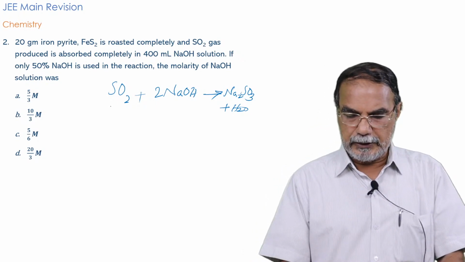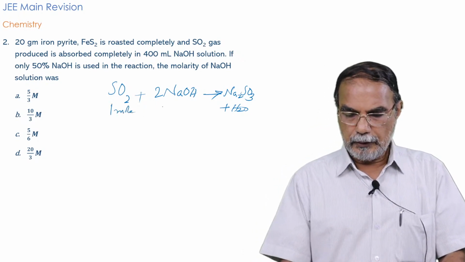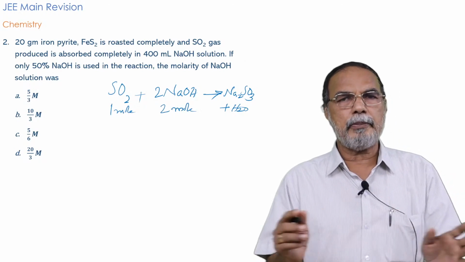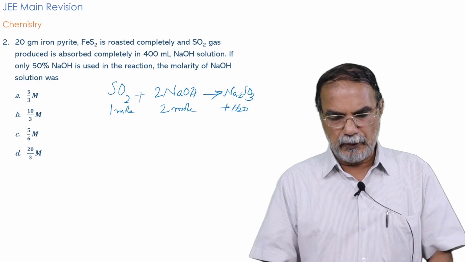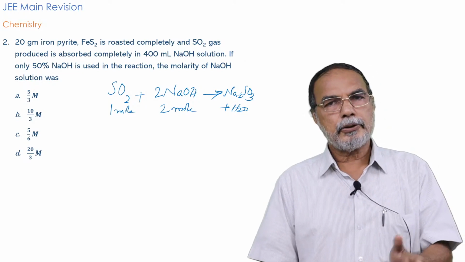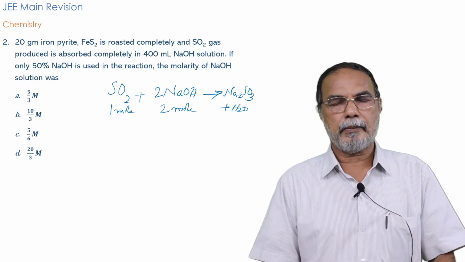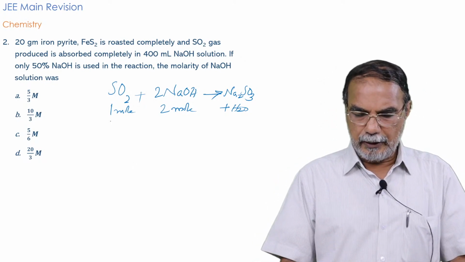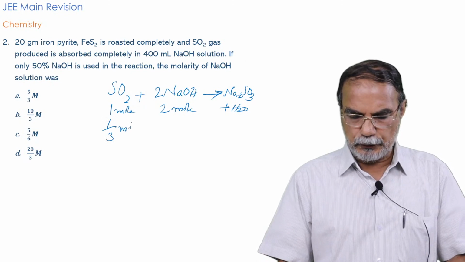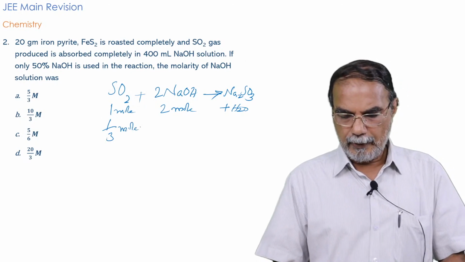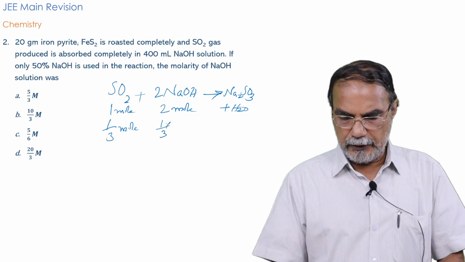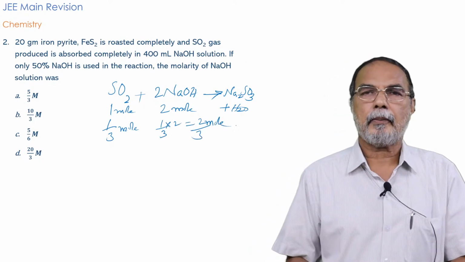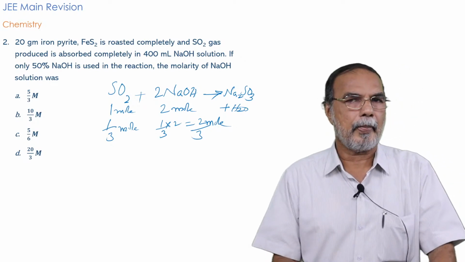And what you find is 1 mole SO2 is neutralized by 2 mole NaOH. It's a problem purely based on mole concept. So, 1 mole SO2 requires 2 mole of NaOH for neutralization, right? So, 1 by 3 mole SO2 formed in the first reaction will require 1 by 3 into 2, that is 2 by 3 mole NaOH for neutralization.